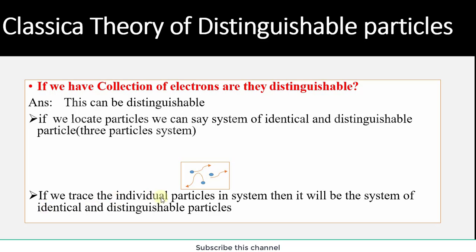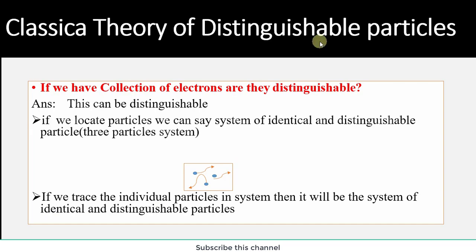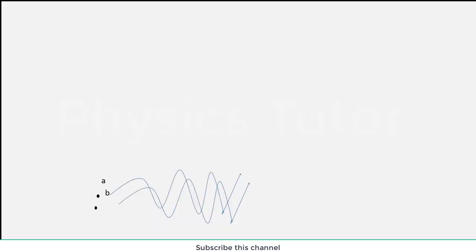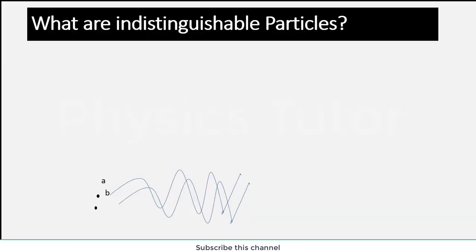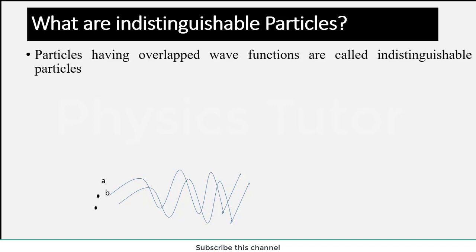So here these two conditions are summarized. This was the classical nature of distinguishable particles. Before studying the quantum mechanical nature of particles, we study the indistinguishable particle and then move to the quantum mechanical nature. So the question is, what are indistinguishable particles?